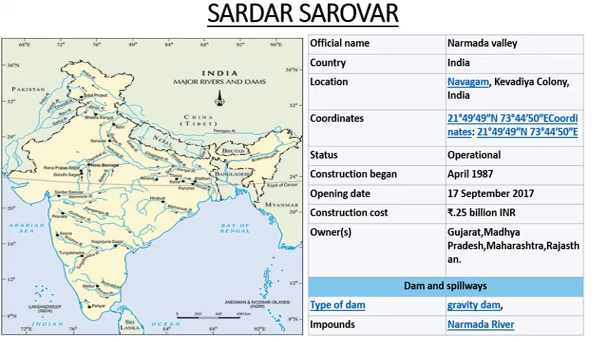This river is flowing into different states, and by this dam, these are the states that get the benefit: Gujarat, Madhya Pradesh, Maharashtra, and Rajasthan. These are the states that get benefit from this Sardar Sarovar Dam. It is on the Narmada River, and the state is Gujarat.